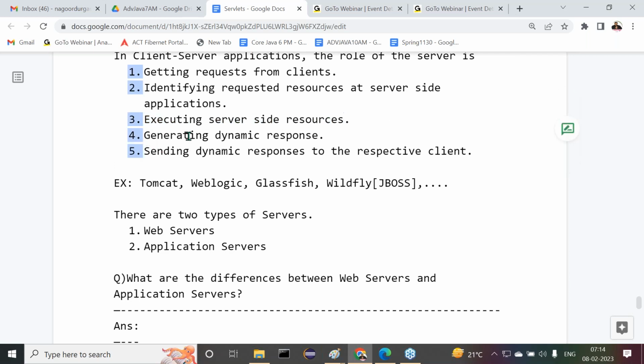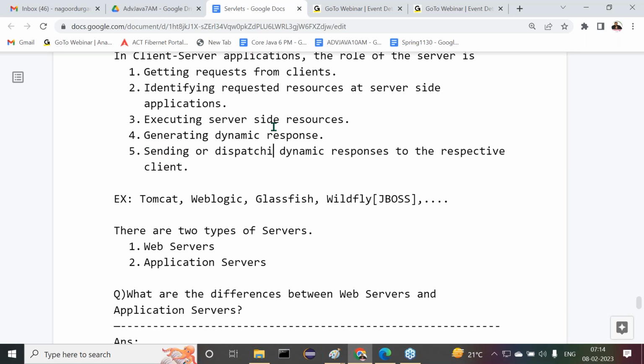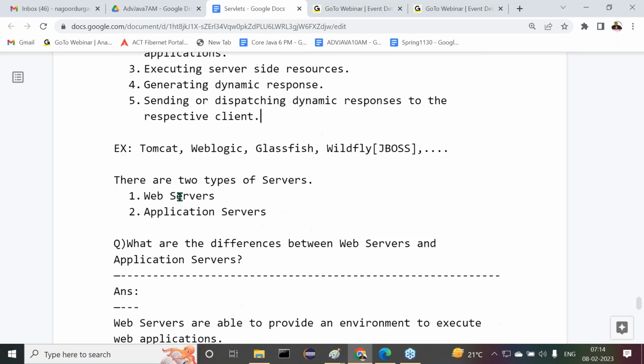Then after that, generating the dynamic response, then sending the dynamic response to the respective client. In place of sending, we can use dispatching. Both are the same, no need to think about it. Dispatching the dynamic response to the respective client. Examples of server software are given there, so many: Tomcat, WebLogic, Glassfish, Wildfly, and so on.